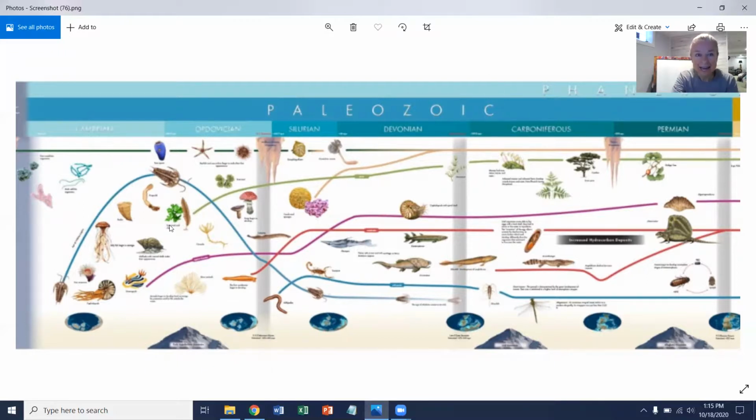So during this Paleozoic era, there were so many changes happening with the animals and with the plants. So today and this week, you guys are going to be researching and looking at the Paleozoic era and thinking about all of the different animals and all of the different changes with plants that happened during that time.